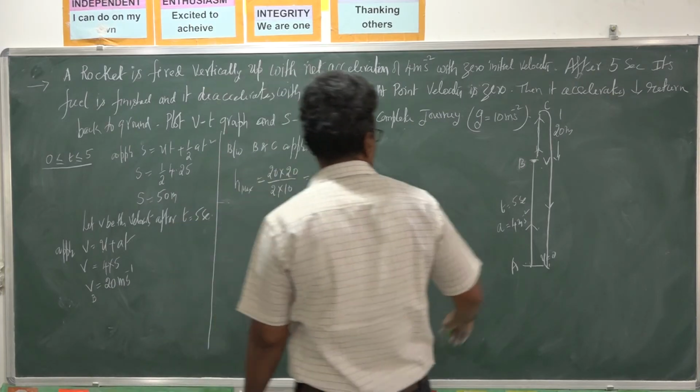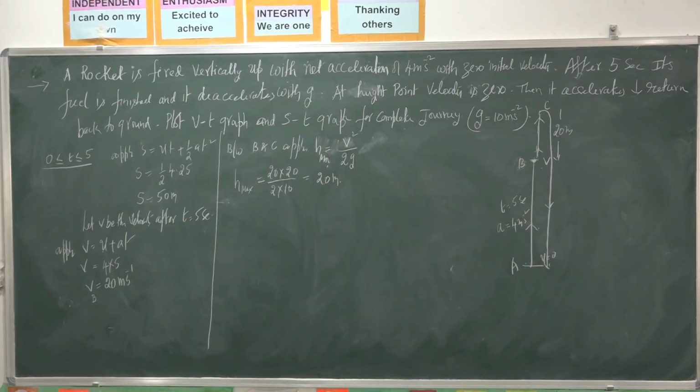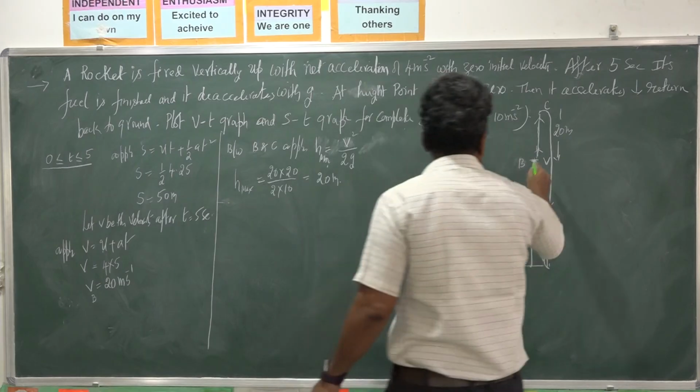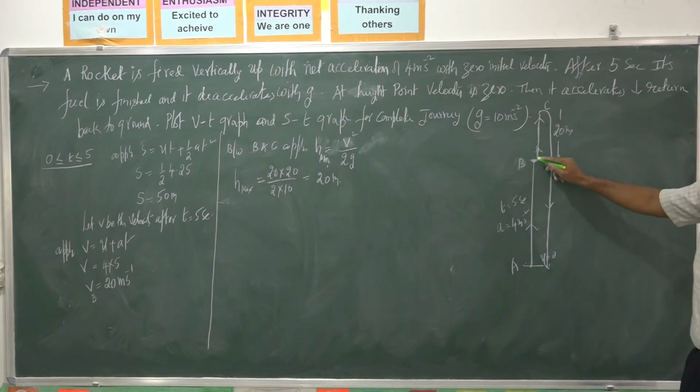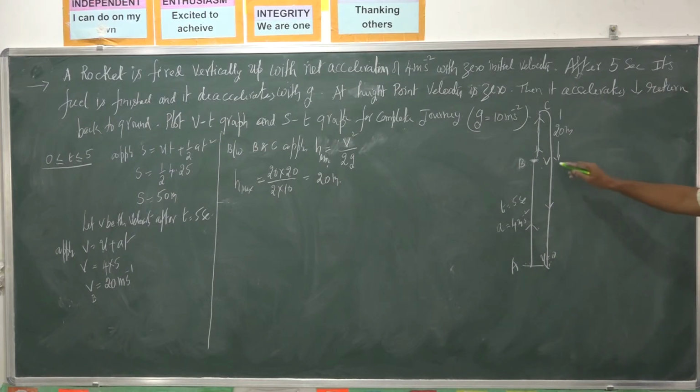Here the velocity is v. This is the B, C, D journey. To get the time to fall, I want